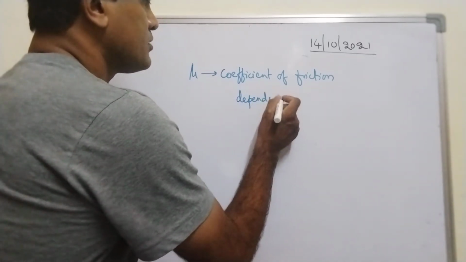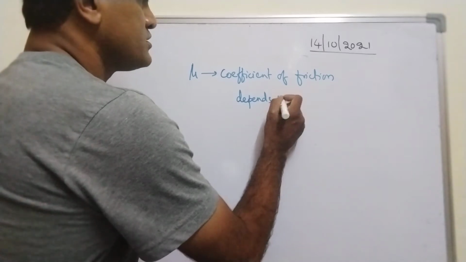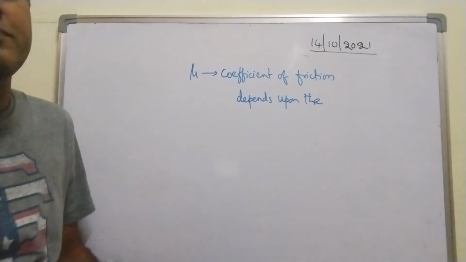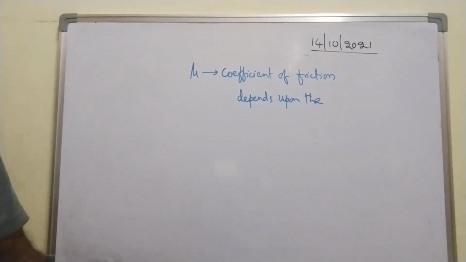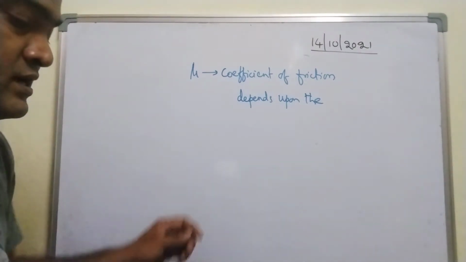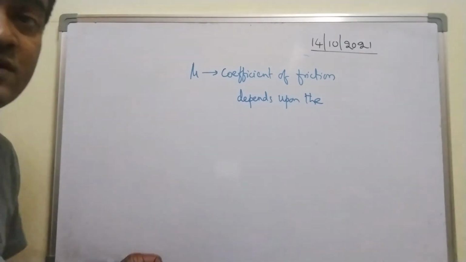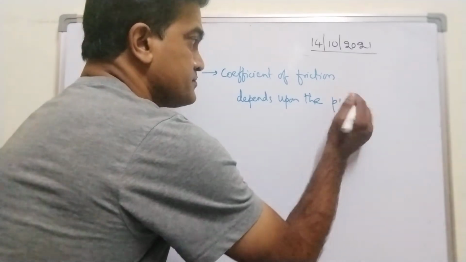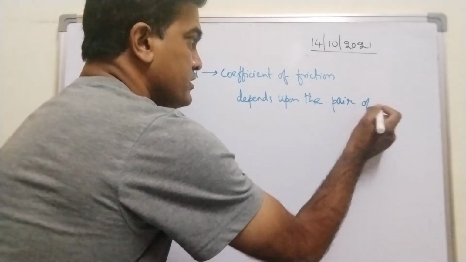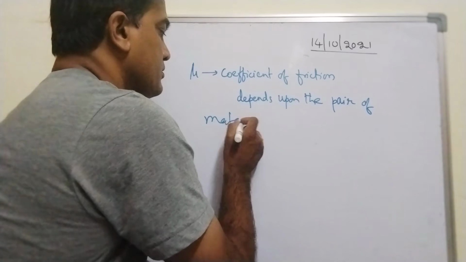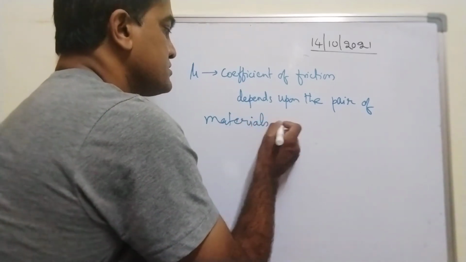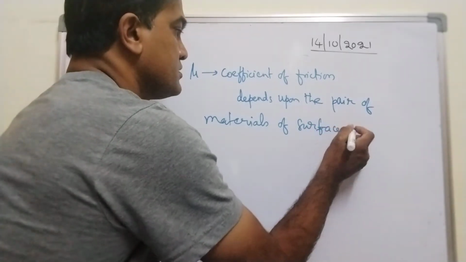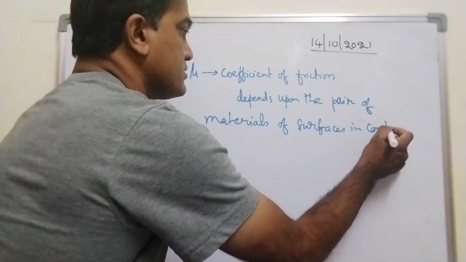So this mu, coefficient of friction, depends upon what? It depends upon the pair of materials of surfaces in contact.